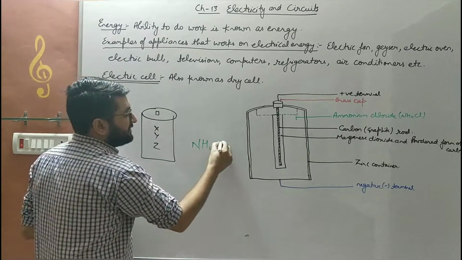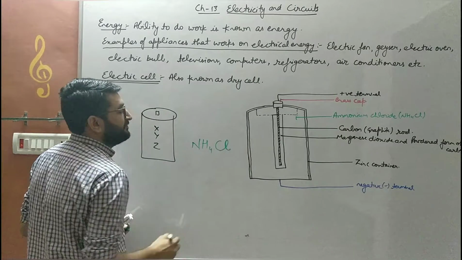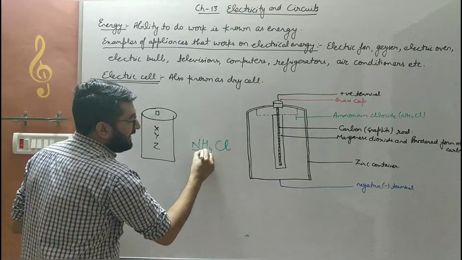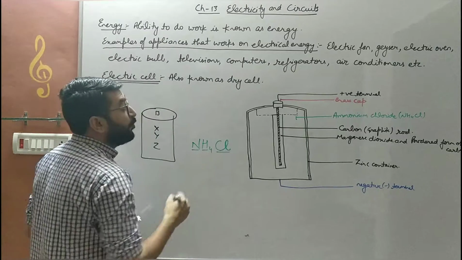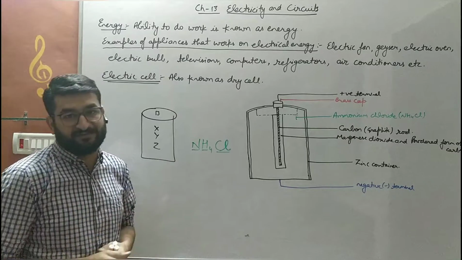This will come at its foot, children. Then C is capital and l, along with C, is small. This is the symbol of nitrogen, this is the symbol of hydrogen, and this is the symbol of chlorine. These are the symbols of various elements.